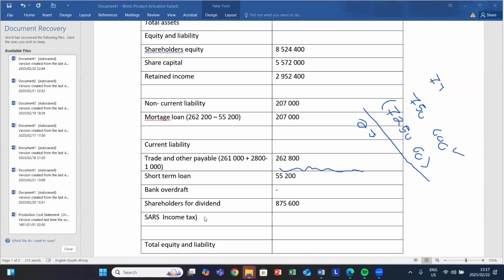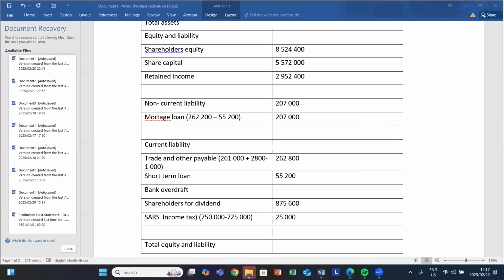So SARS income tax, we say 750 minus 725. And then I think in our structure, we omitted this SARS income tax, for which I sincerely apologize. So we are going to record that 25,000 rand.